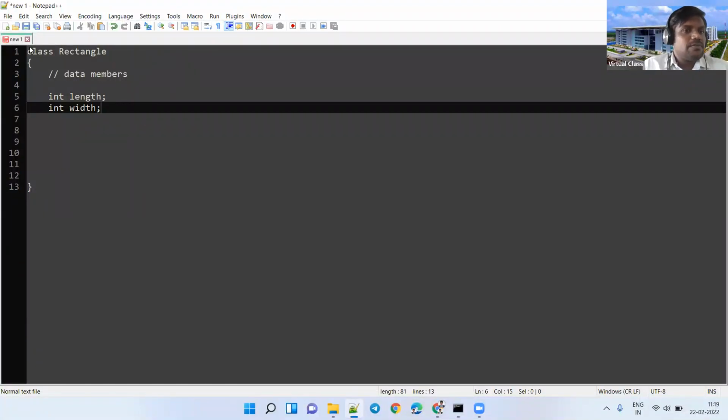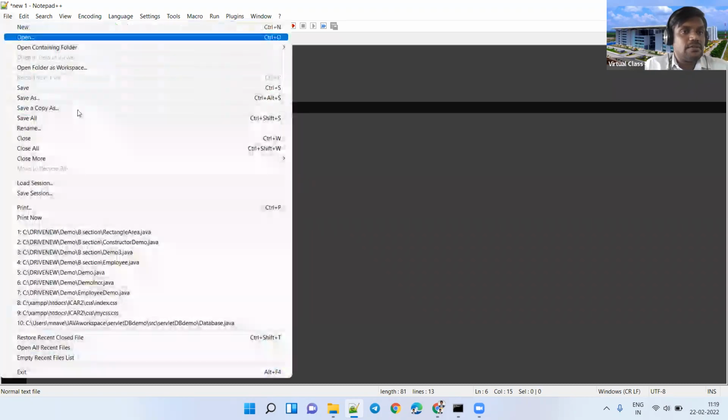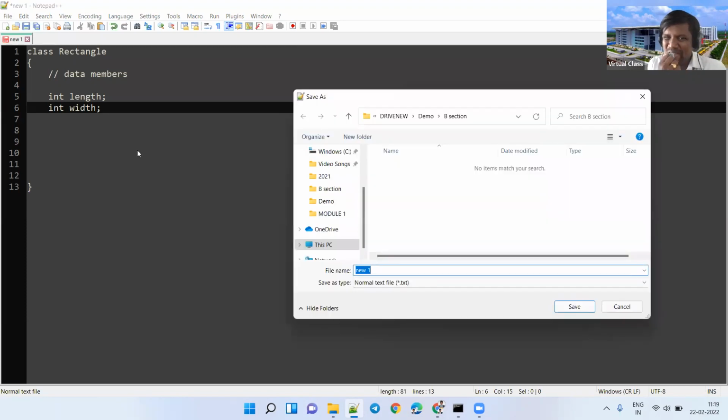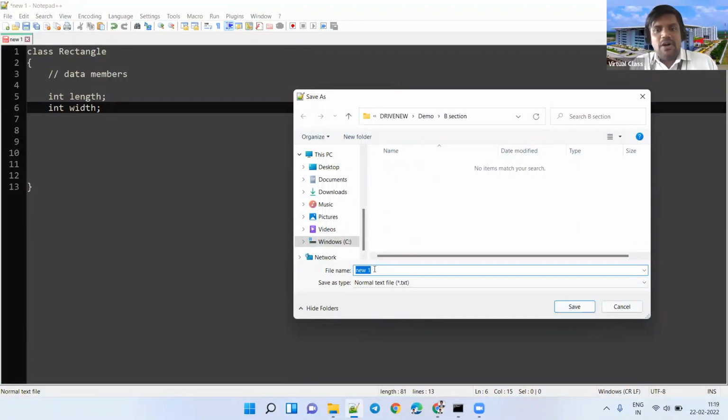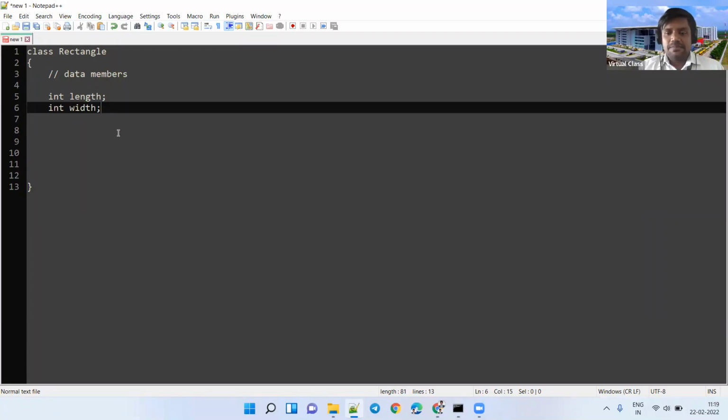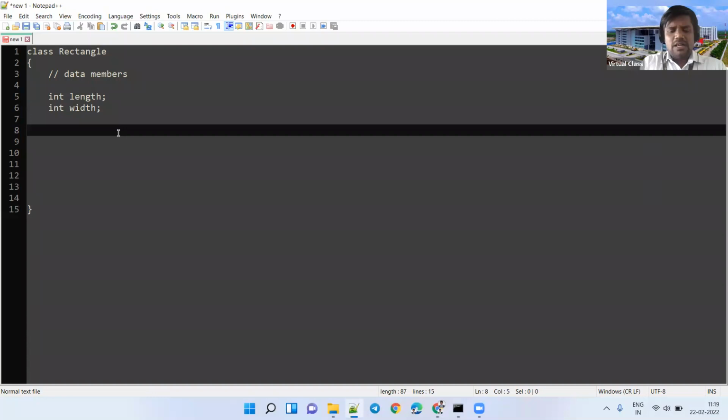I will save now. If you want to save this file, definitely I have to save it with the class name, right? So we have to follow the convention: the Java file name should be the class name. I will take some more time now. Okay, now I have defined the data members for this class. Similarly, I also want to